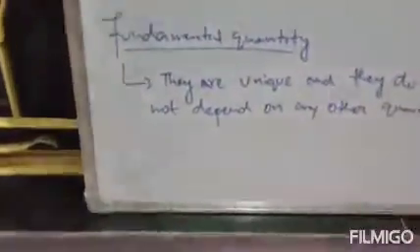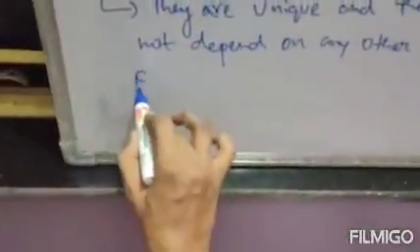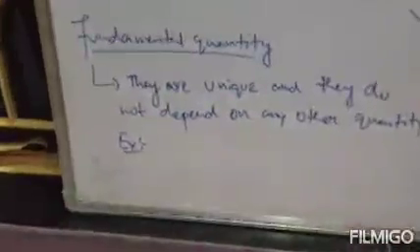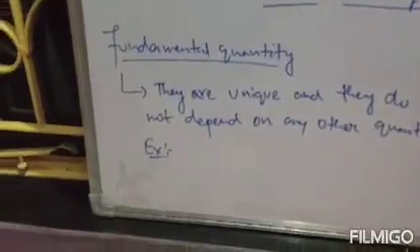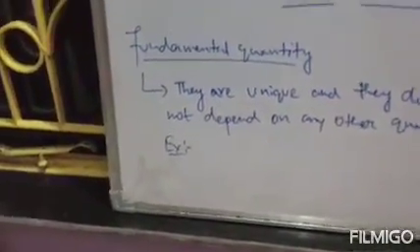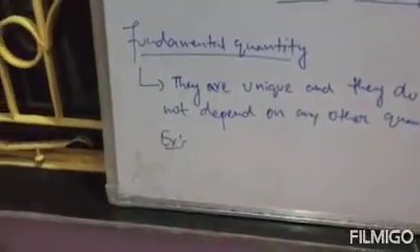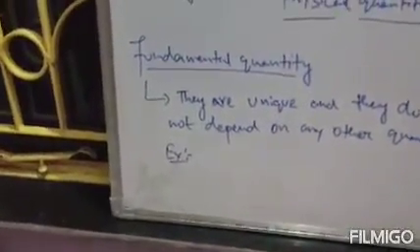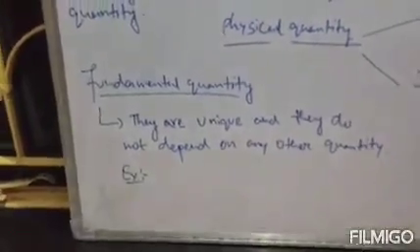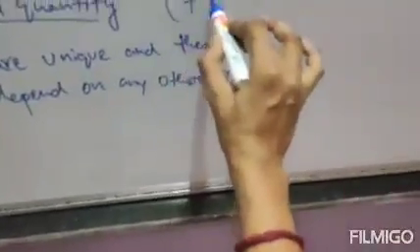What is an example of a fundamental quantity? Fundamental quantities are length, mass, time, temperature, electric current, luminous intensity and amount of substance. There are a total of 7 fundamental quantities.